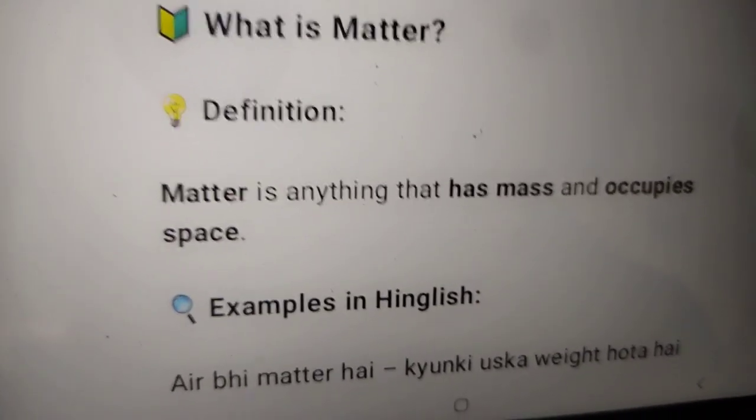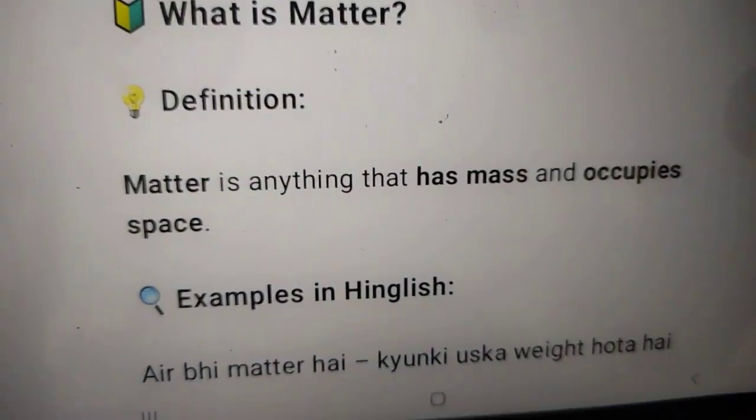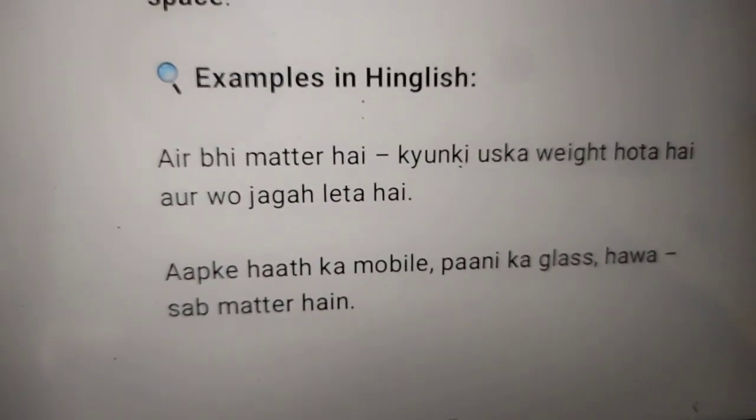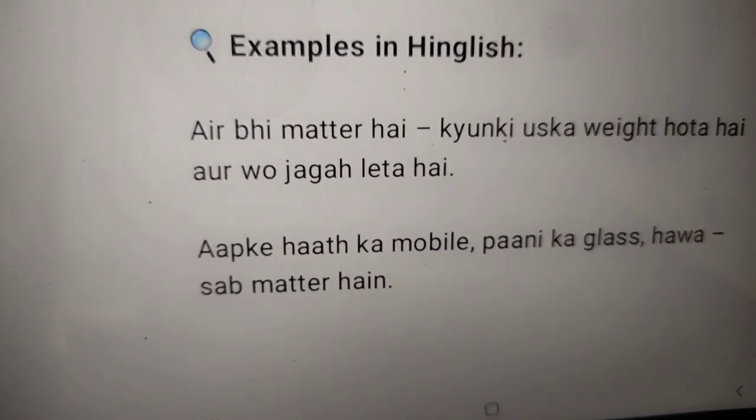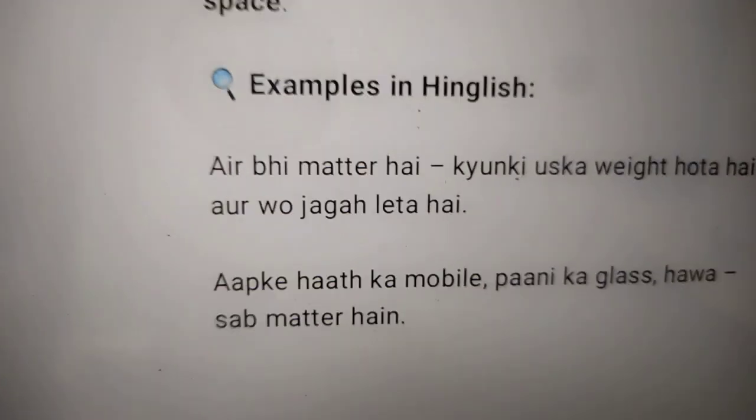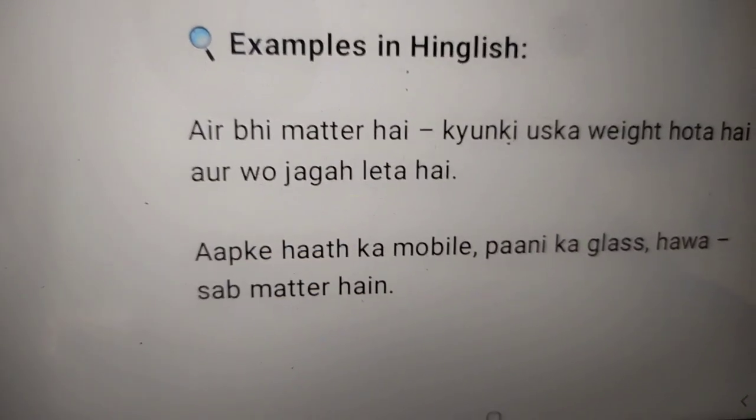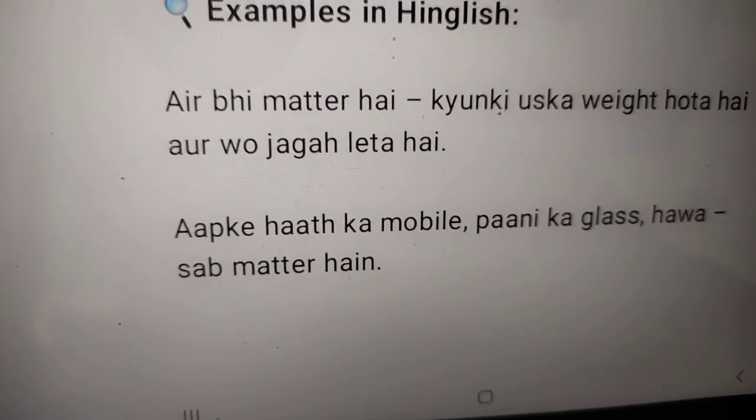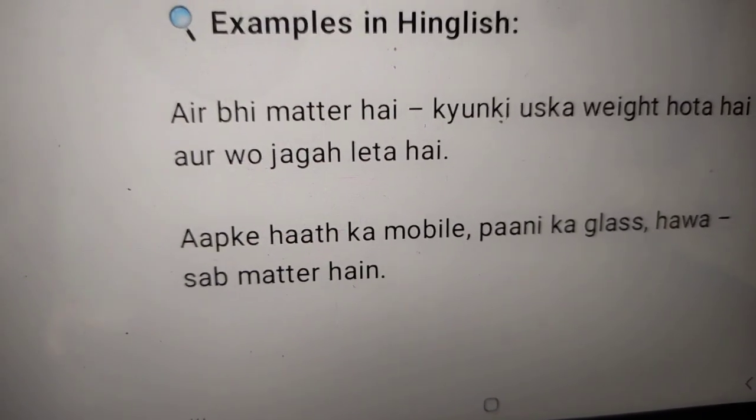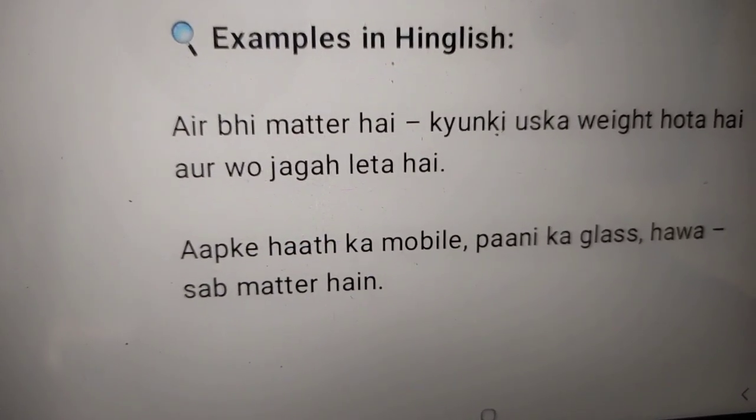Here is our starting: what is matter? The definition is given. Matter is anything that has mass and occupies space. Let's take some examples, like air. Air is also matter because it has weight and it also occupies space. But how can air occupy space? This is confusing, okay? We will study how air can occupy space, and we will make it clear.